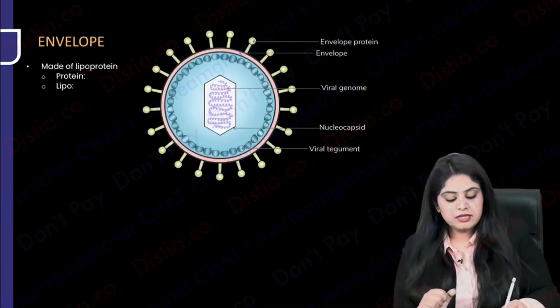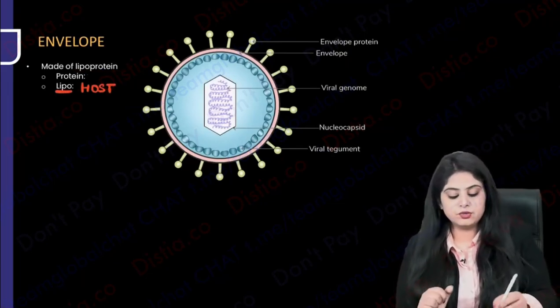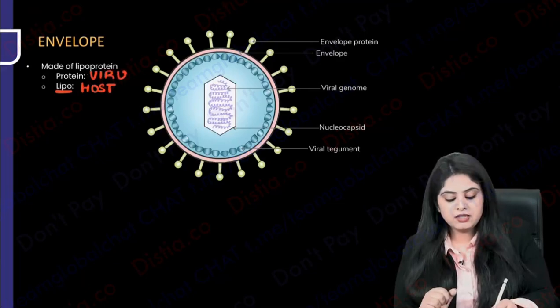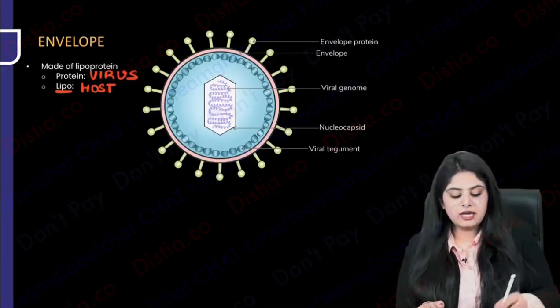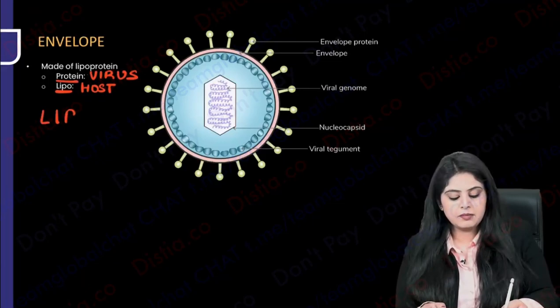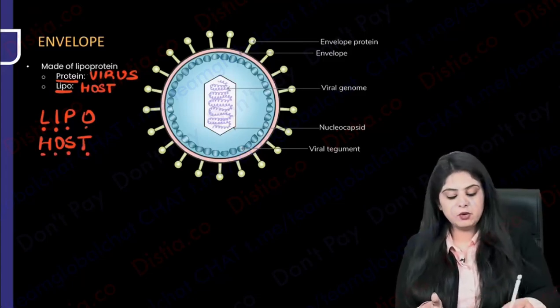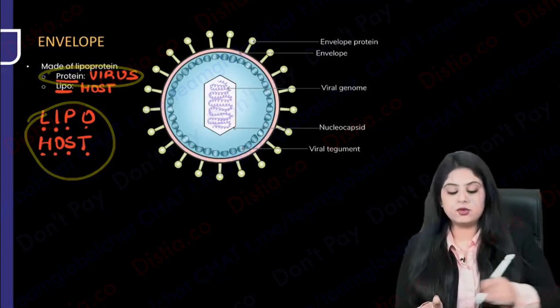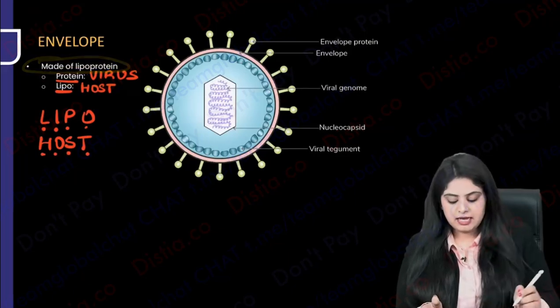We say it is made up of lipoprotein. Okay. The lipid part has actually come from the host. We have contributed to the virus. And the protein part the virus has on its own. So simple. The lipo part comes from the host. So remember, the lipo part we have contributed and the protein part the virus has contributed. Together it is made up of lipoprotein.